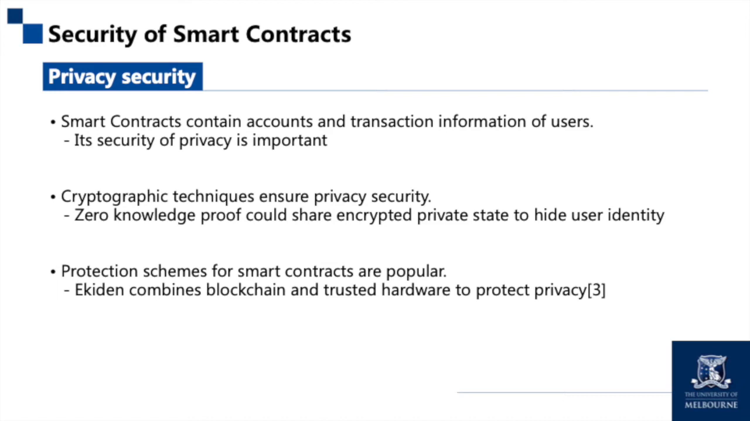And privacy-preserving schemes for smart contracts are also popular. For example, Ekiden combines blockchain and trusted hardware to implement a smart contract platform that protects privacy. The details of these technologies will be described in the report.